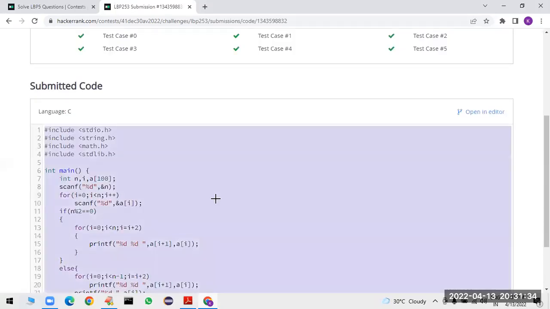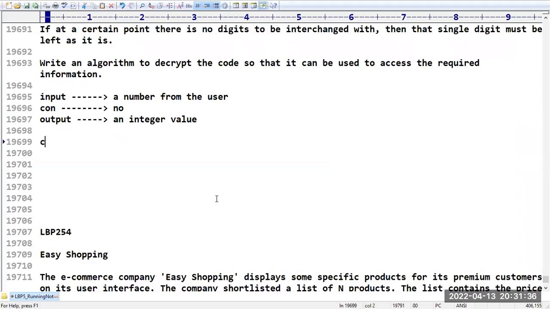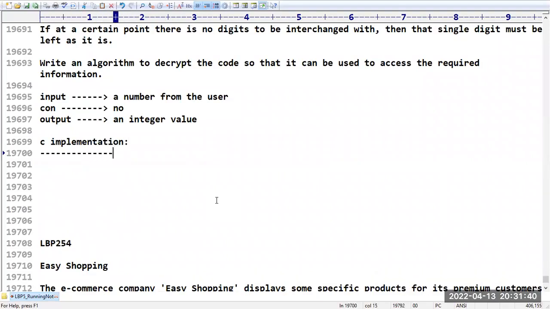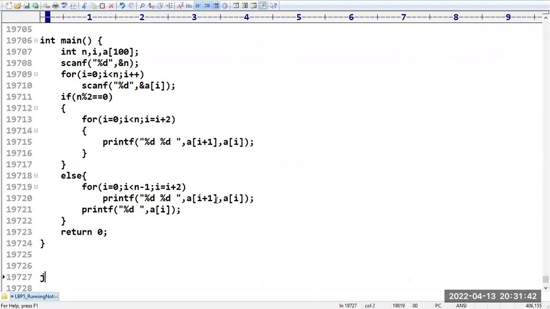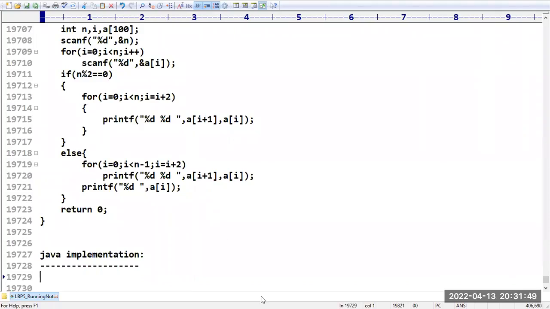Yes, this is nothing but how you can implement it in C language. Sir, I want to implement the same code in Java. Let us see how you can implement this problem in Java.